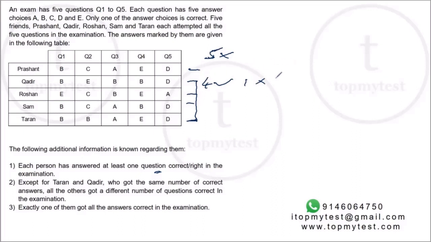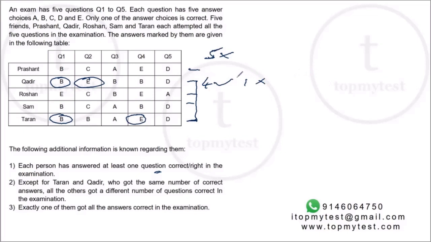Right, which means overall there are 4 different answer patterns. 1 for Kader and Taran, and 1 each for Prashant, Roshan, and Sam. Now, just because they got the same number of answers correct doesn't mean that their answers are going to be the same for each of the questions. For example, Kader might get this right, but the other 3 wrong, right, and Taran can get this right, and this right, and the other 3 wrong. Right, it is possible. It is possible. Right, so their answers need not match, but their overall scores in terms of right and wrong will be matching.